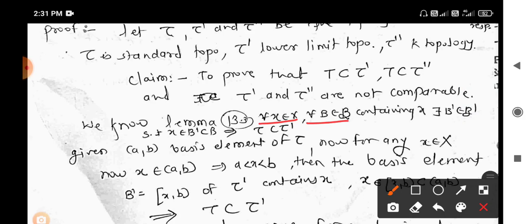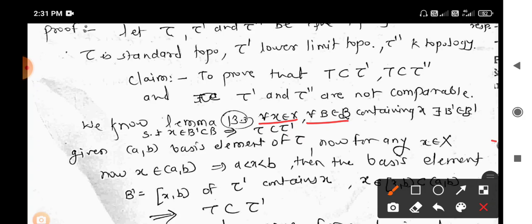So using that, we have to prove that for any basis element B containing x, we can find another basis element B' from tau prime such that B' is contained in B and B' contains x.